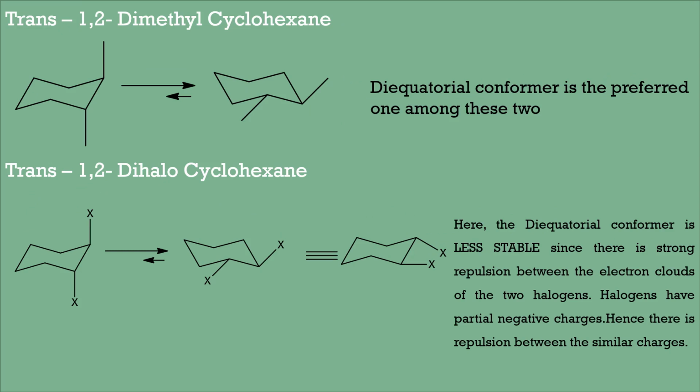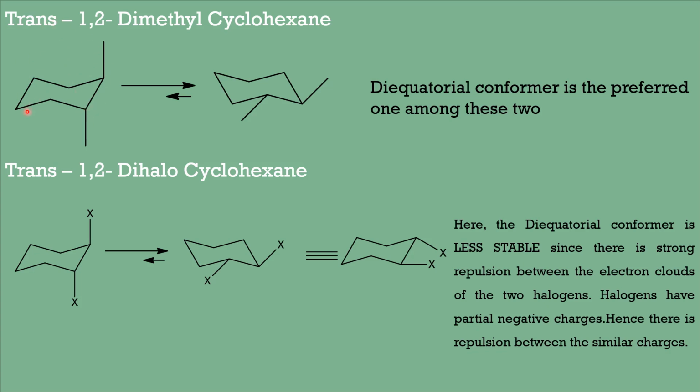Just like the previous case, we have another exception here. We have seen that trans 1,2-dimethyl cyclohexane can exist as a di-equatorial conformer or a diaxial conformer, and we have seen there is no possibility for the existence of a diaxial conformer because of the 1,3 diaxial repulsion, four Gauss butane interactions, all that.